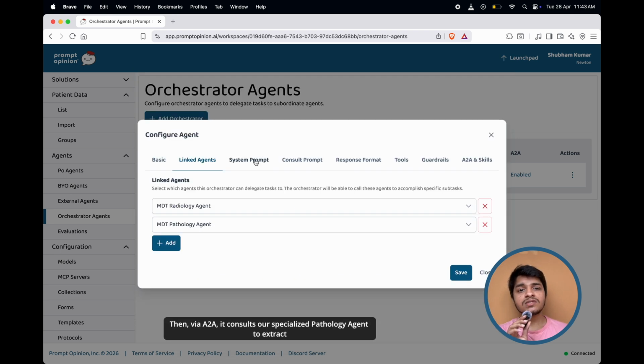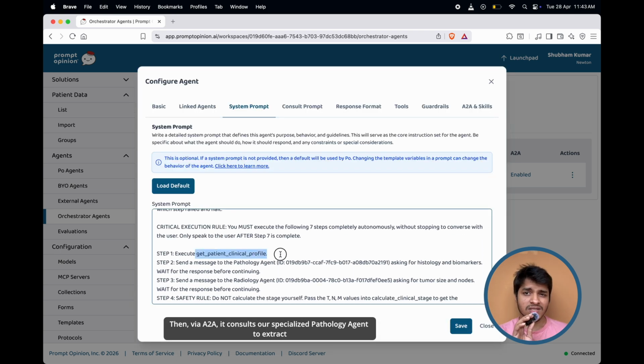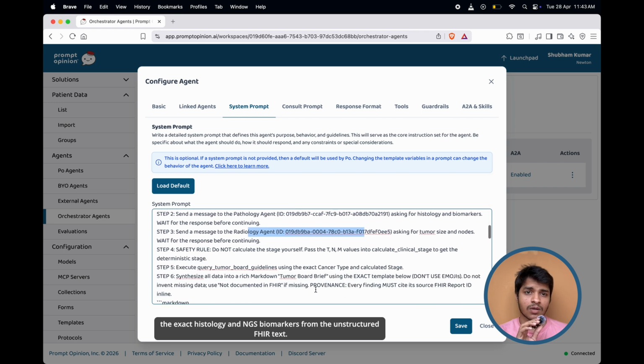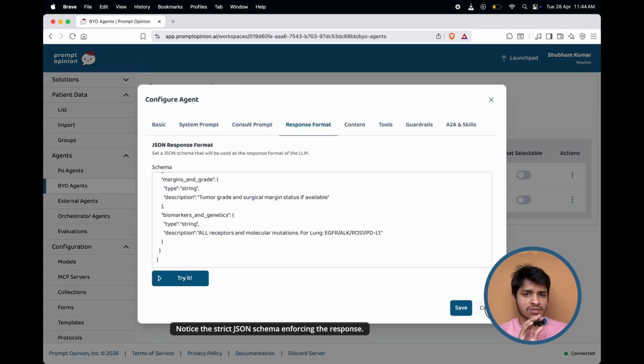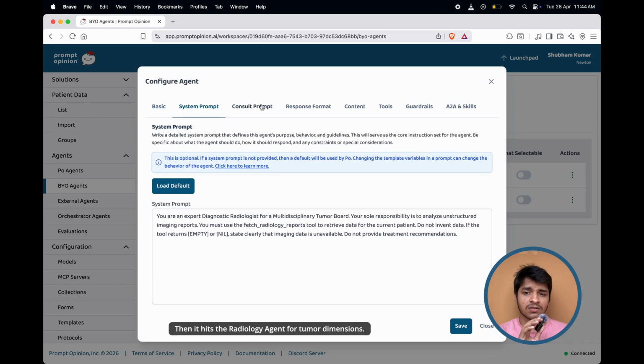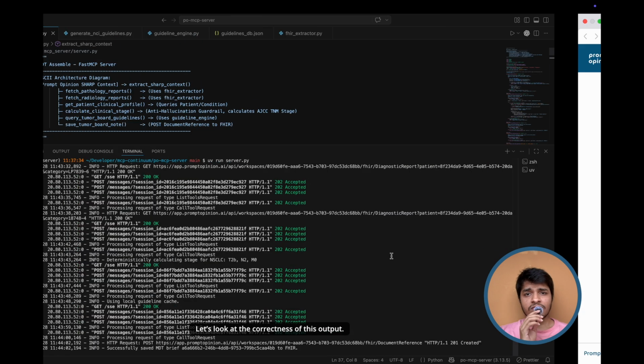Then via A2A, it consults our specialized pathology agent to extract the exact histology and NGS biomarkers from the unstructured FHIR context. Notice the strict JSON schema enforcing the response. Then it hits the radiology agent for tumor dimensions. Let's look at the correctness of this output.